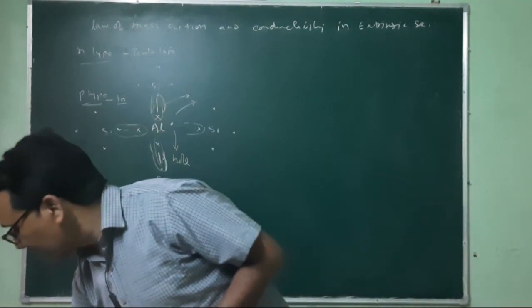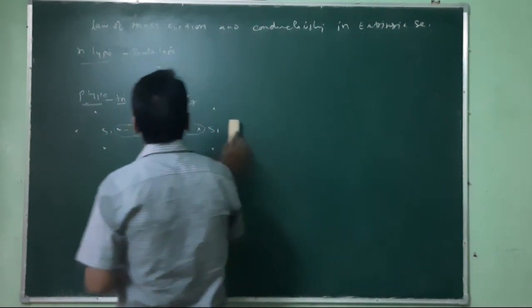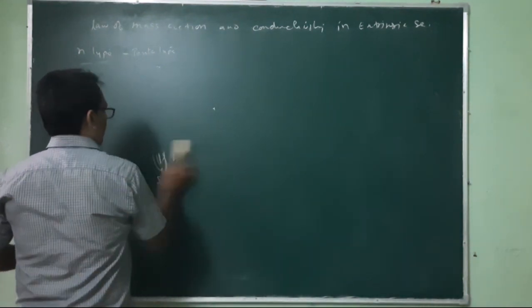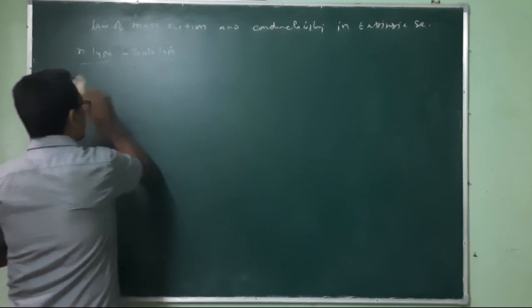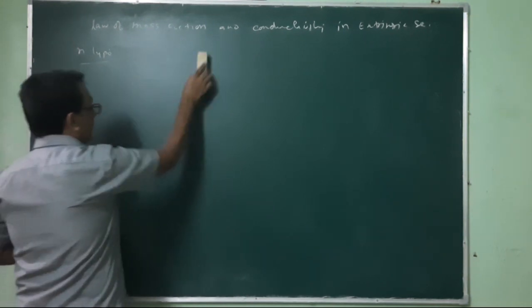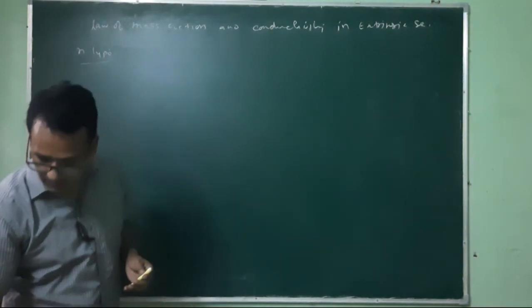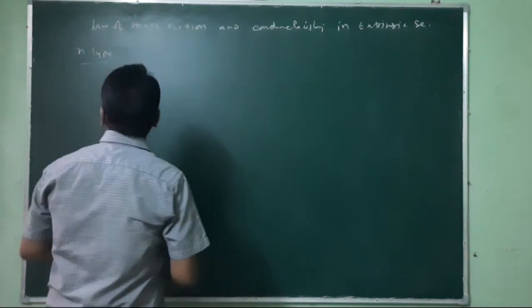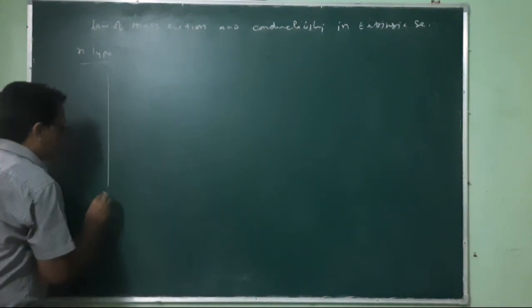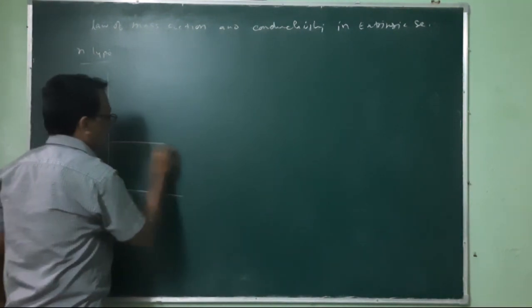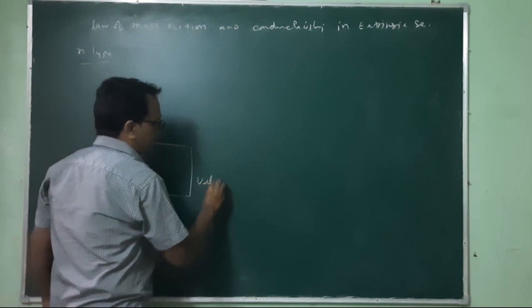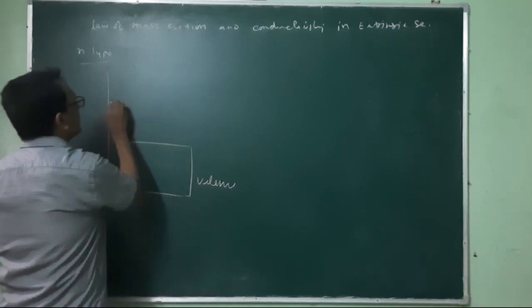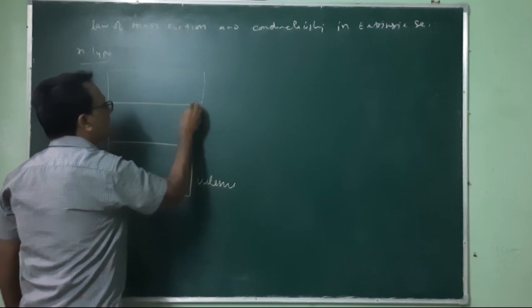As far as band structure is concerned, we can explain P-type and N-type semiconductor in detail. So if we have this band structure, this is the valence band, and this is the conduction band.